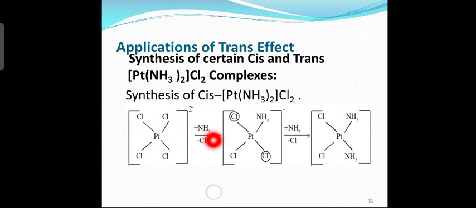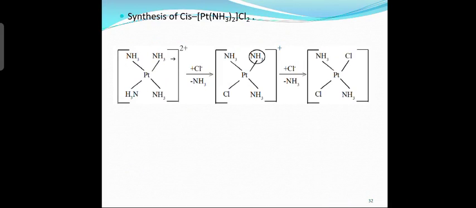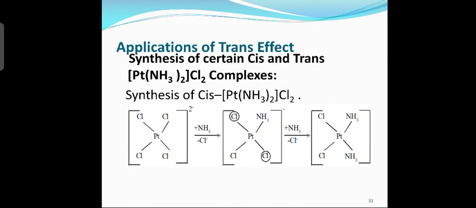Alright. So, ammonia is added and Cl- is removed. So, you have NH3 here. Once again one more amine ligand is added, and one more Cl- is removed. In the previous process, initially one Cl- is replaced by NH3 to give [PtCl3NH3]- ion.